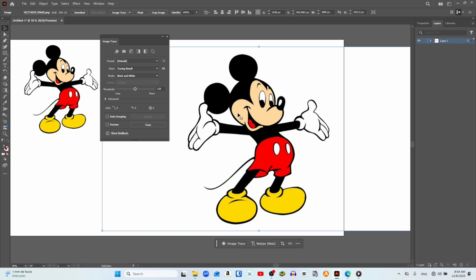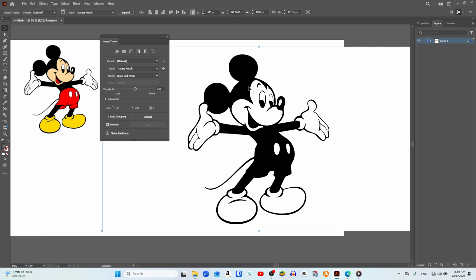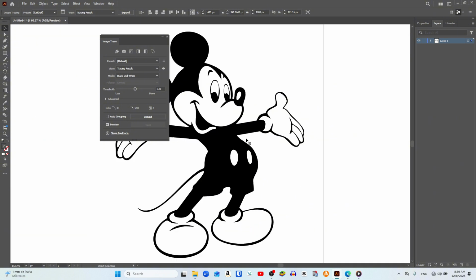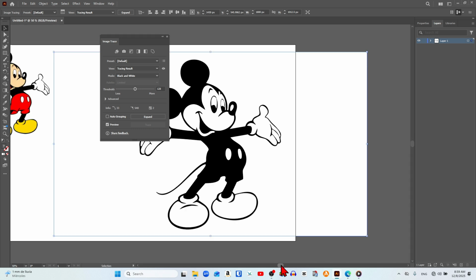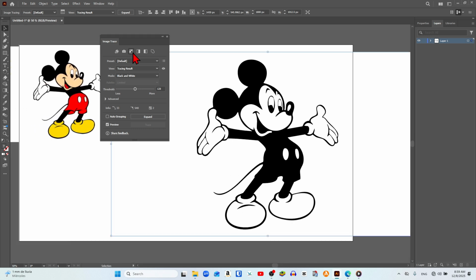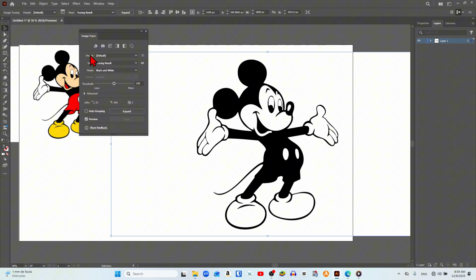Before making any adjustments, we go to the bottom of the panel and check the preview box, which will allow us to see all the changes we apply in real time as we work. Do not be alarmed if the colors disappear momentarily. This is completely normal and will be automatically corrected without any problem later. To begin, we move to the top of the panel and click on View. Within this menu, we select Trace Result.